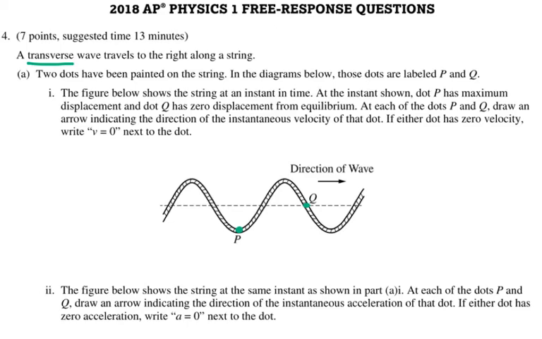At each of the dots P and Q, draw an arrow indicating the direction of the instantaneous velocity of that dot. If either dot has zero velocity, state v equals 0 next to the dot.